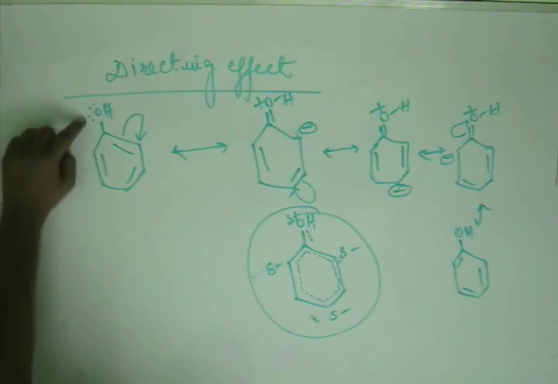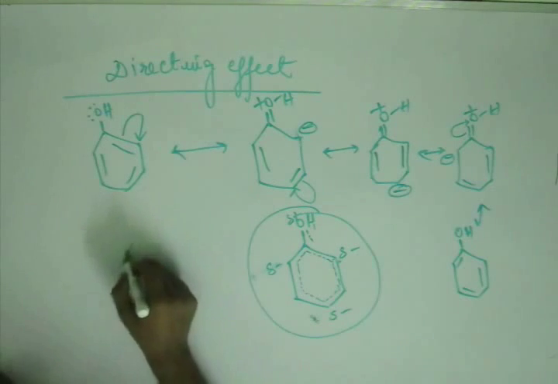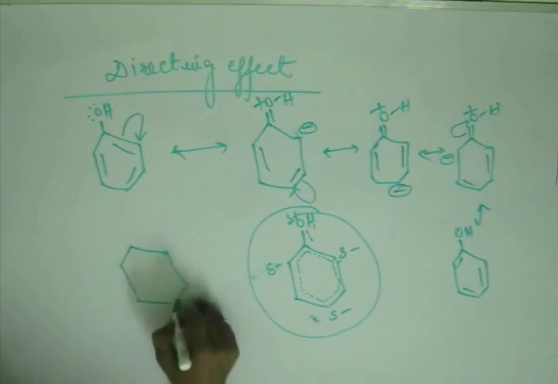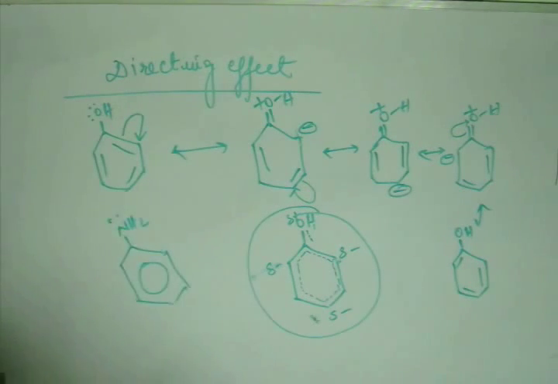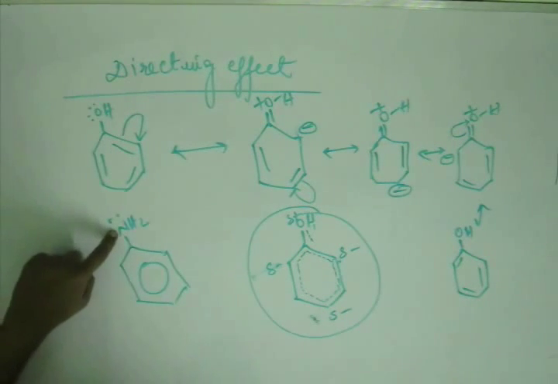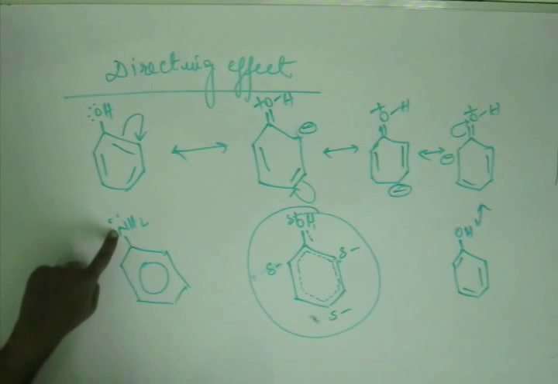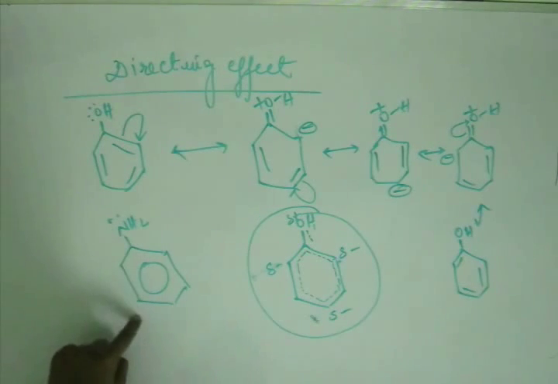Whenever there is an electron rich atom directly bonded to the benzene ring, it will always pump its electron into the benzene ring. Now instead of this OH, we could also have NH2. That means aniline. Instead of the NH2, we could have SH. Any other heteroatom having a lone pair will pump its electron into the benzene ring.